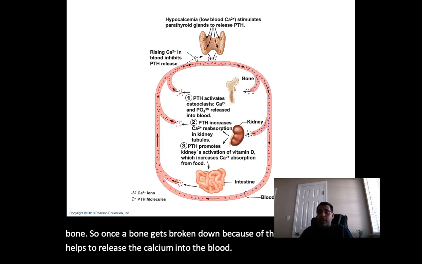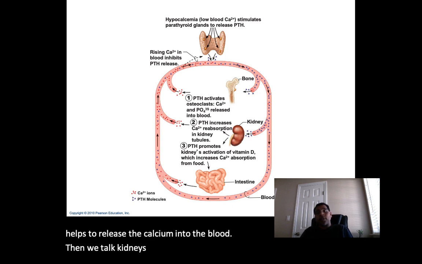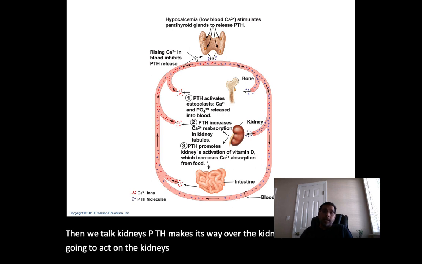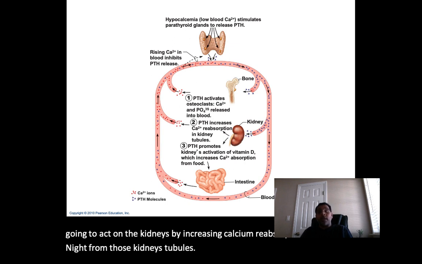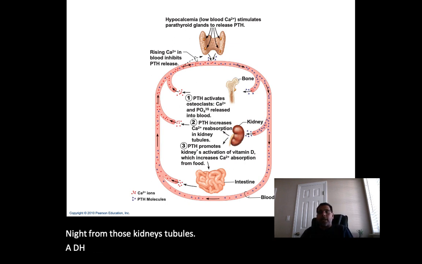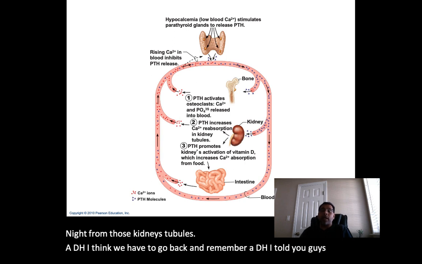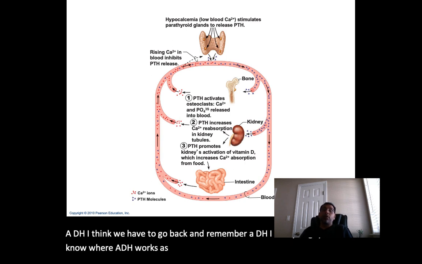Then we talk kidneys. PTH makes its way over to the kidneys as well. PTH is going to act on the kidneys by increasing calcium reabsorption from those kidney tubules. ADH, I think we have to go back and remember ADH. I told you guys to know where ADH works as well. We can't just say kidney, kidney, kidney, right?